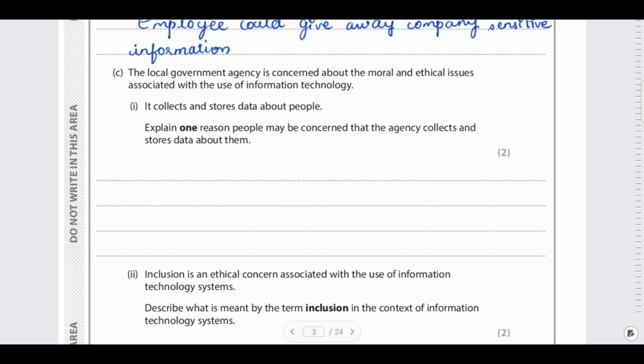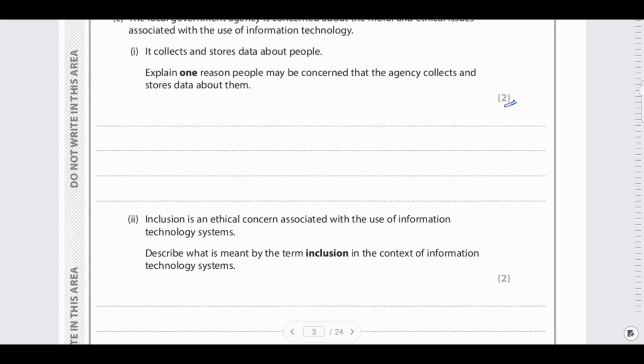Now over here, it is 2 marks. So you have to make sure you write two key points, not just one. You can write it in this way: the data can be used for malicious behaviors or unauthorized hacking. This will give you 1 mark. And why will that happen? Because it is not stored securely. That will give you another mark. So the answer goes in this way.